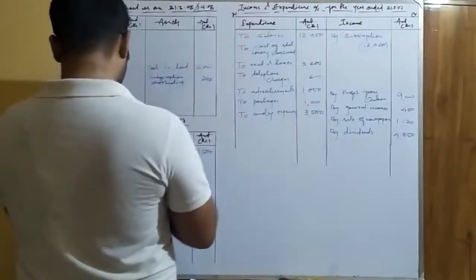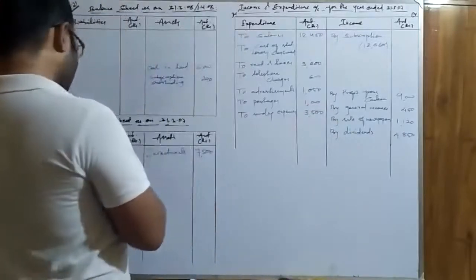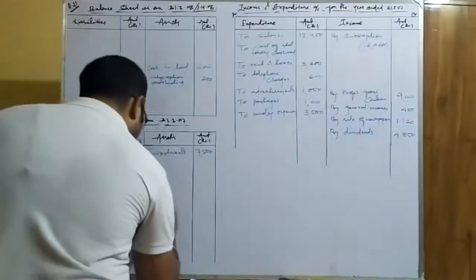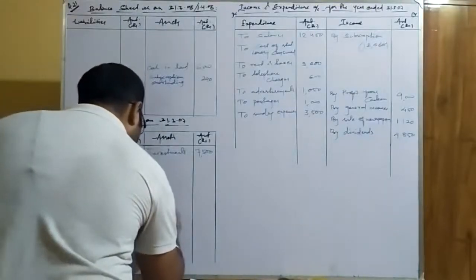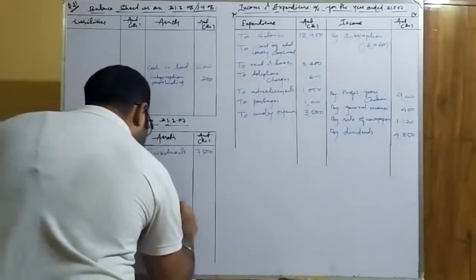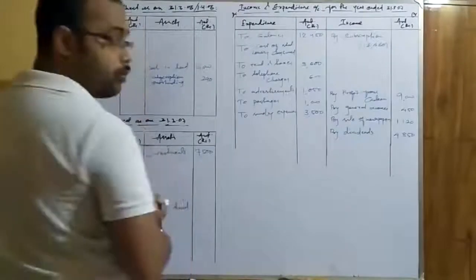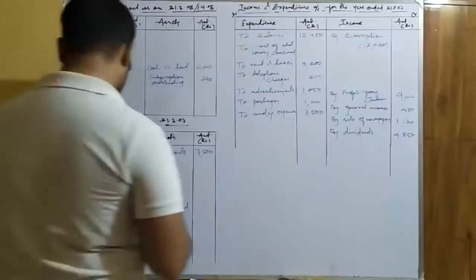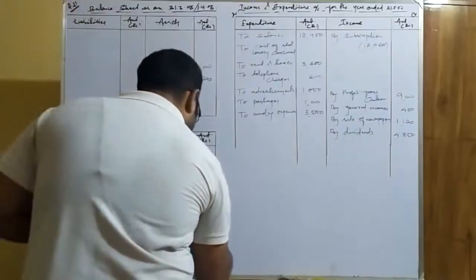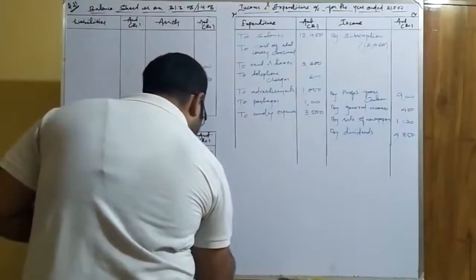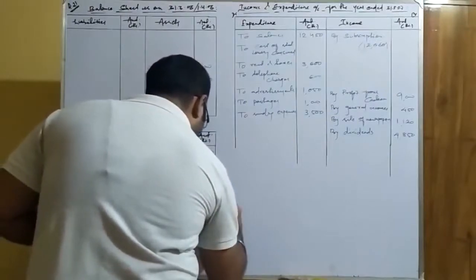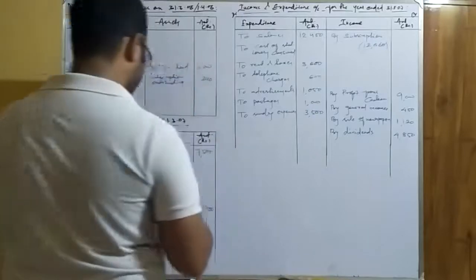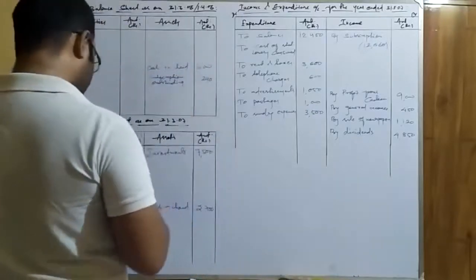Now the last item in the receipt and payment account is closing balance of cash in hand or cash advance. We have taken cash in hand, we will write it over here also, cash in hand. This was the item in one of our videos that we had left to post, the opening one. So we have to post these items carefully and properly, because lack of accuracy leads to wrong answers.